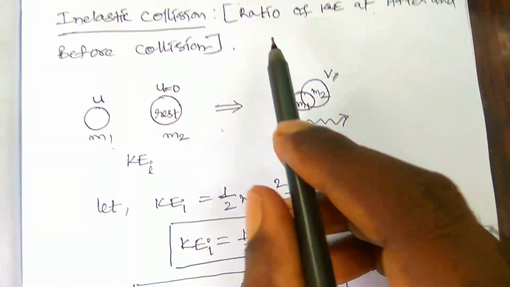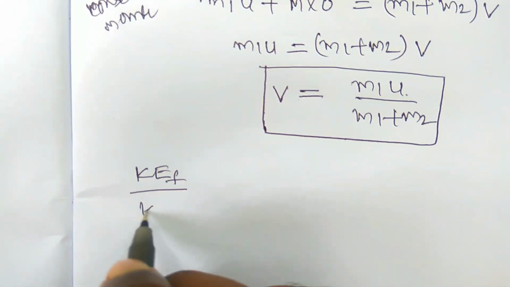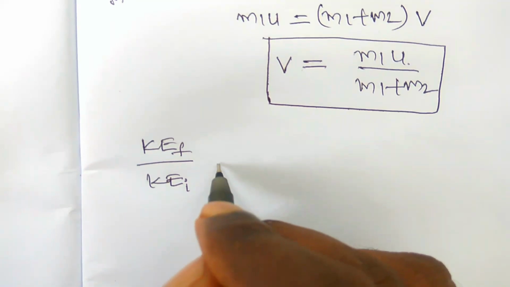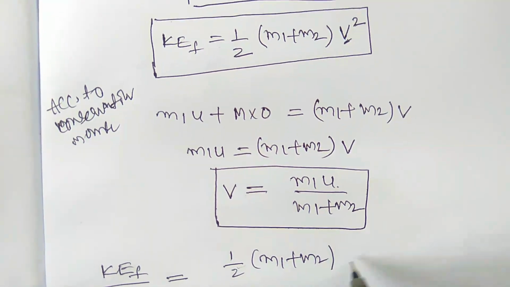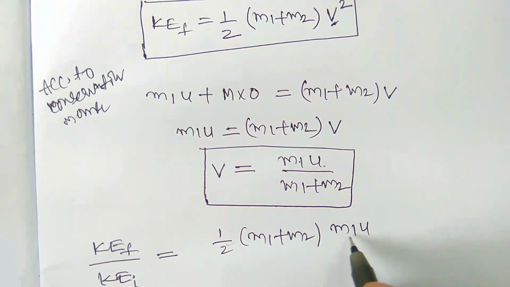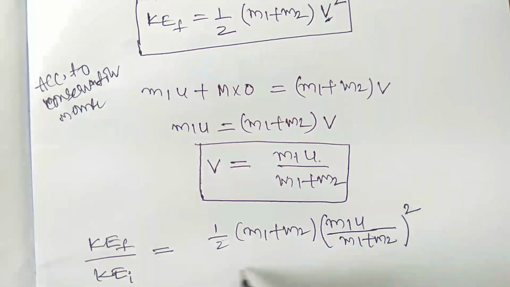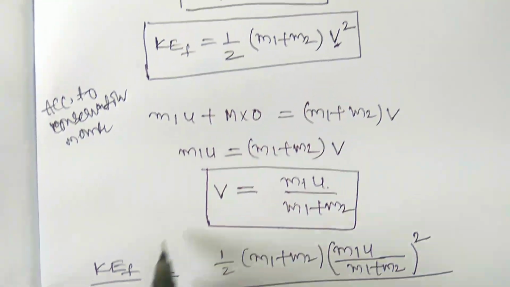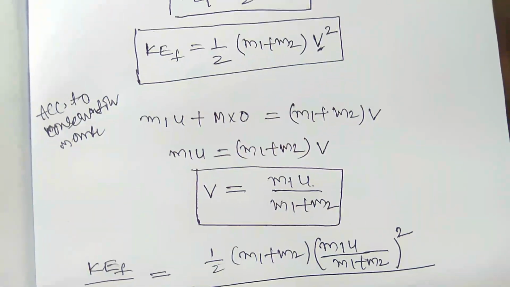So now we have to find the ratio of the kinetic energy after and before collision. We need to write KEF upon KEI. KEF is nothing but 1 by 2 (m1 plus m2) into v square, and v square is nothing but (m1 u by (m1 plus m2)) whole square, upon KEI, which is 1 by 2 m1 u square.